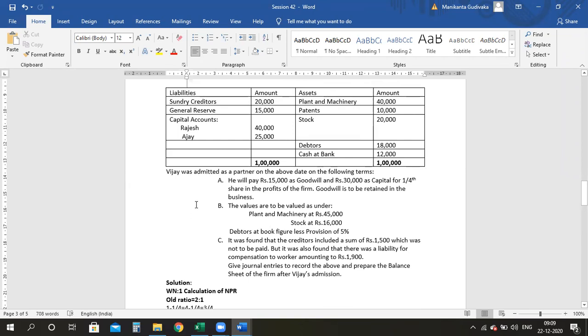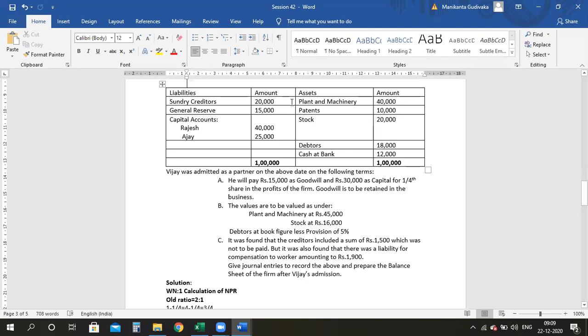Make sure you are going point by point and you are not missing any one point, because if you just randomly pick up things and do, there is a high possibility that you will miss a point and your calculation part will not be as smooth as it was. Are we clear, ma? If you do it one by one, it will be very clear. Make sure that reserves will be transferred to your old partners in their old ratio. Therefore, this reserve need not appear in the new balance sheet because you already divided it between the capital accounts. So it gets automatically adjusted.